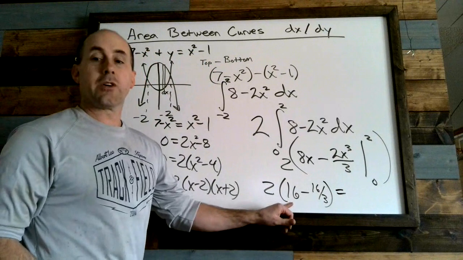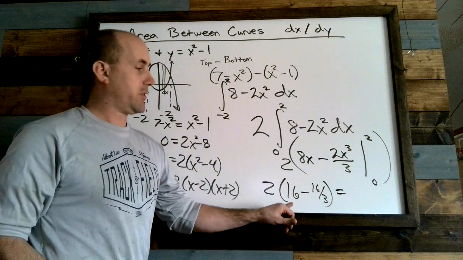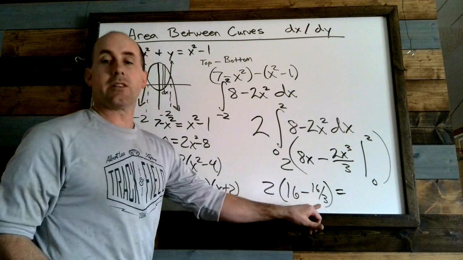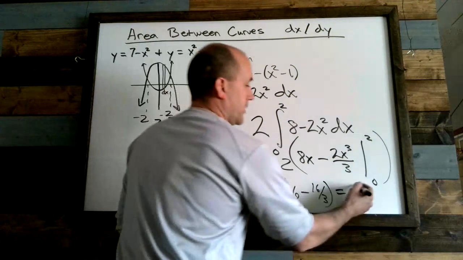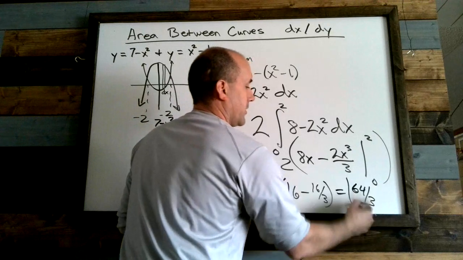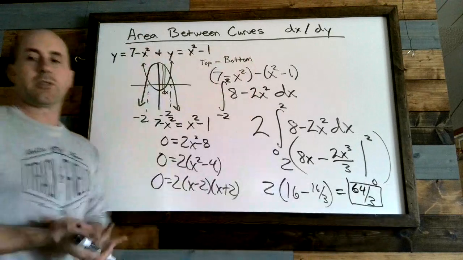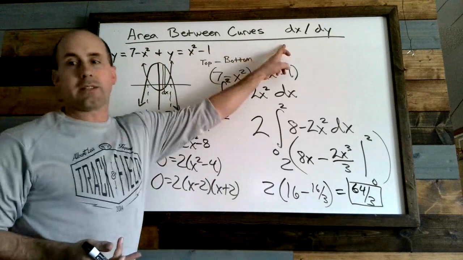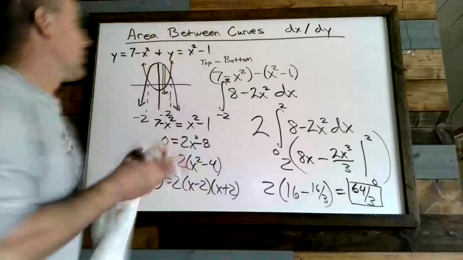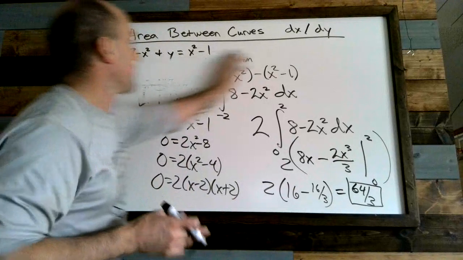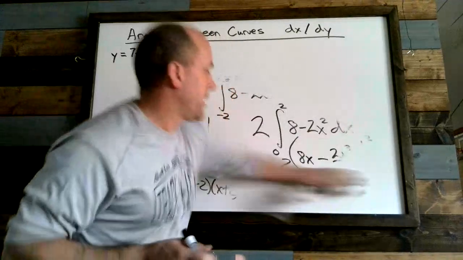16 in terms of thirds is 48 thirds, minus 16 thirds is 32 thirds, times 2 is 64 thirds. And that's the area bounded between those two curves. And again, that's a dx example. Next one we're going to look at, just like you probably thought, is a dy situation here. So we have one of each.